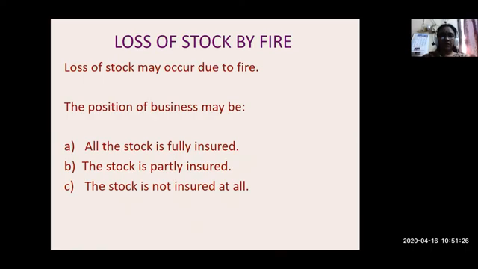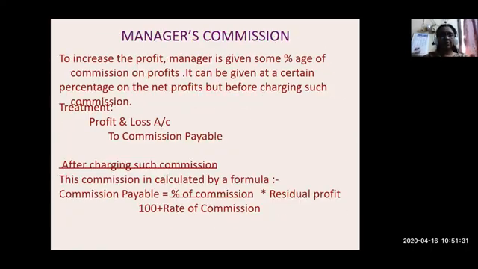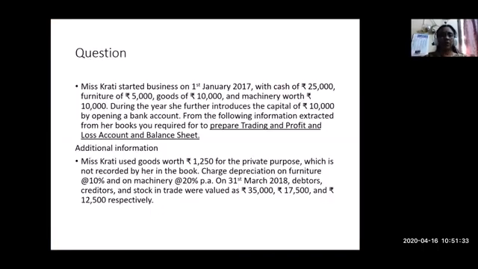Now we will go on to the working out of one problem with the adjustments. Many adjustments will be worked out. So first, one illustration we will take up. Miss Krati started business on 1st January 2017 with cash of rupees 25,000, furniture of rupees 5,000, goods of rupees 10,000 and machinery worth rupees 10,000.